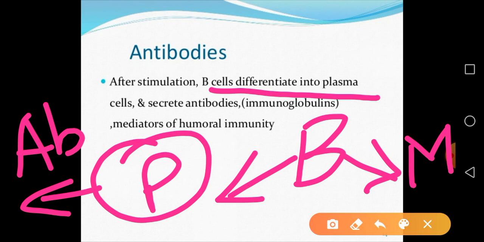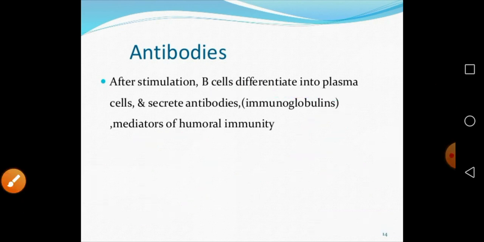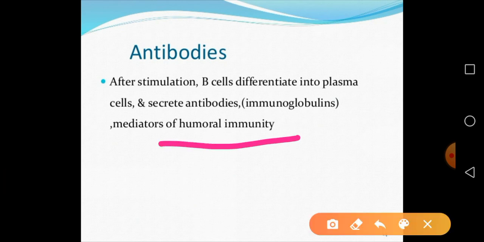And memory cells, we know that our immune system has a memory. So when the same pathogen is encountered a second time, these memory cells play an important role, and immunity is activated further. On your screen you can see these plasma cells are going to secrete the antibodies, and that response is called the humoral response, or humoral immunity. So in humoral immunity antibodies are involved.